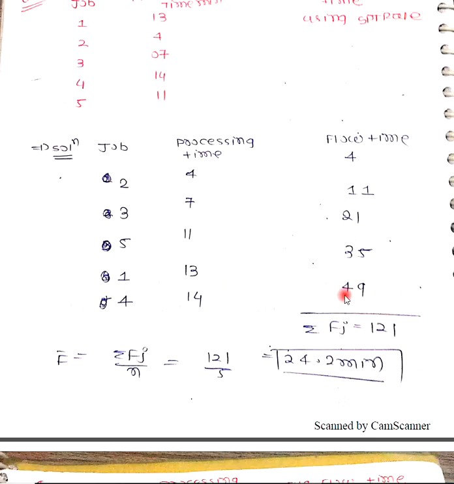After the end of 49 minutes or 49 days or 49 years, your complete 5 jobs will be completed. So this 49 is known as the makespan. In a question, if they ask what is the makespan, the makespan will be 49. What is the summation of flow time? That is 121. What is the average flow time? That is 121 divided by 5, that is 24.2 minutes.